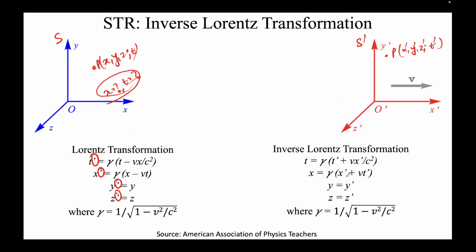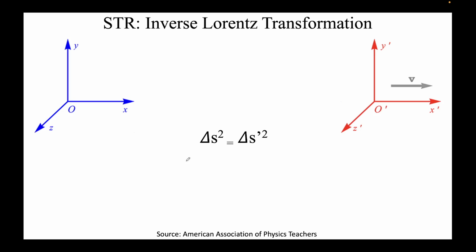So how to remember them? Note that the form is very similar, except this minus sign here. Minus sign has become plus. Everything prime and non-prime will change. So this t prime will become t, here t is becoming t prime, x is becoming x prime, and the sign changes. So if you remember this, there's no need to remember the inverse Lorentz transformation. It's very straightforward to just do some rearranging, and you'll get the terms here.